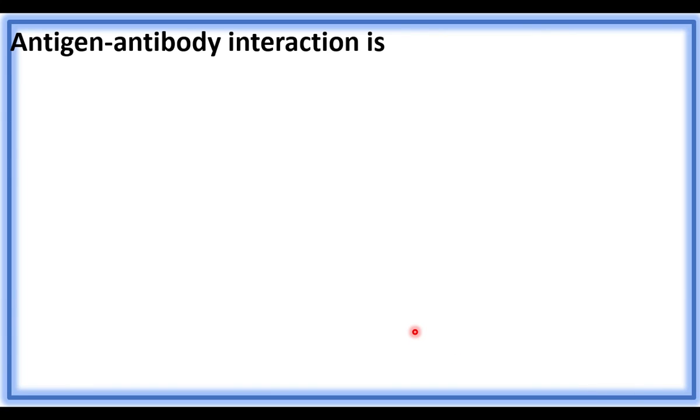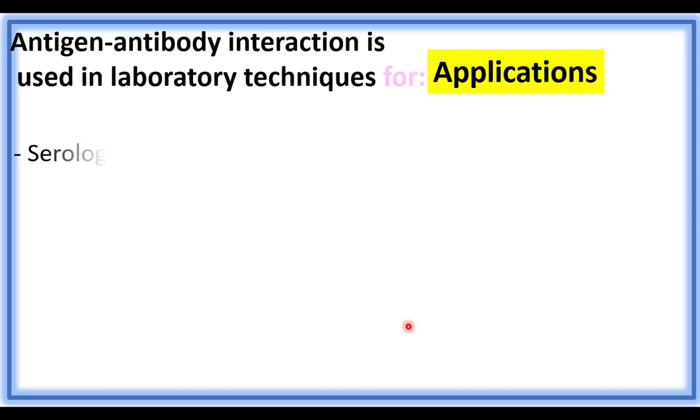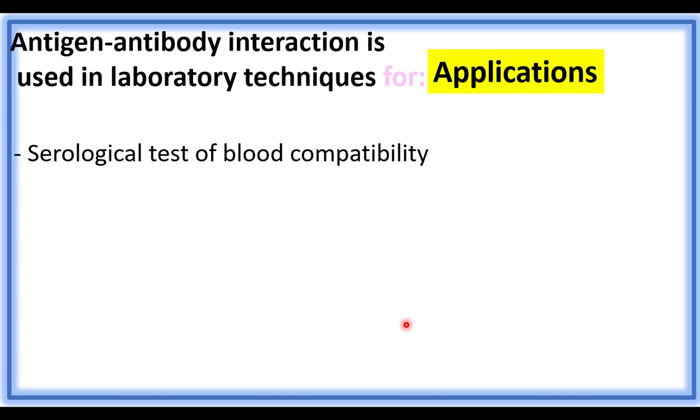Antigen-antibody interaction is used in laboratory techniques. Let us see the applications of antigen-antibody interactions. These interactions are used in serological test of blood compatibility. You know what is serum. When the blood comes out of the body, it forms a clot, but the serum remains liquid.